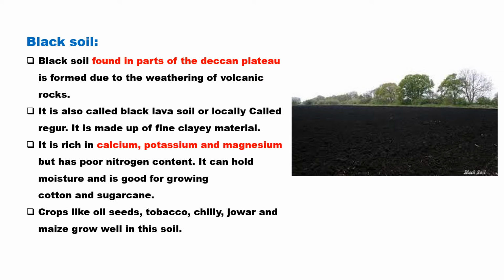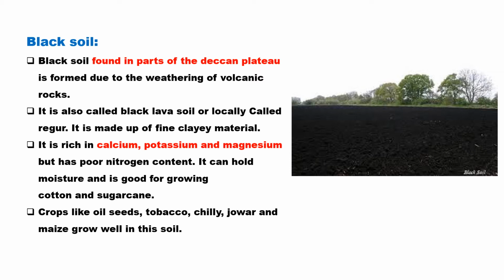And this soil is very clayey. And because of that, we could see the cracks. And that is why locally we call this black soil as regur soil. The main important thing in black soil is that it can contain the moisture for a longer period of time.